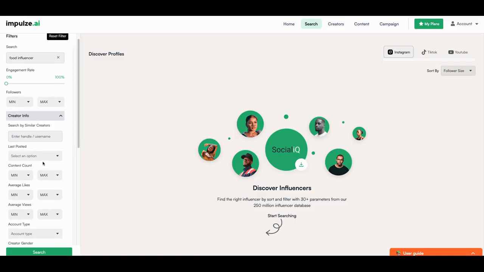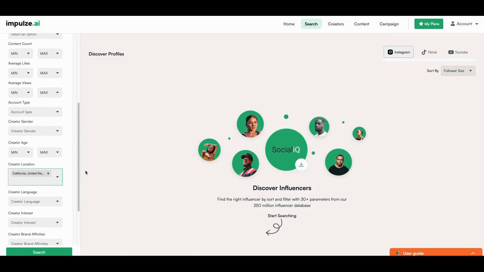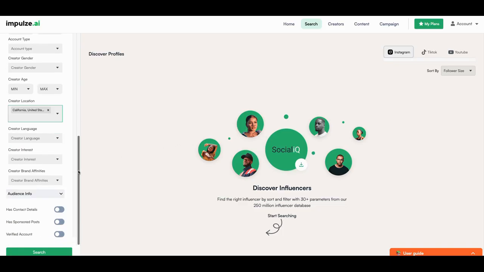If that information is available. Now, what you have to understand is, I'm not sure on TikTok and YouTube, but I know Instagram really works on third party. Any of this information you're looking for is all third party, meaning it's what it reads from the profile. But the power in this tool is it can go from third party to first party if you decide to partner with that influencer. So let's do our search here.